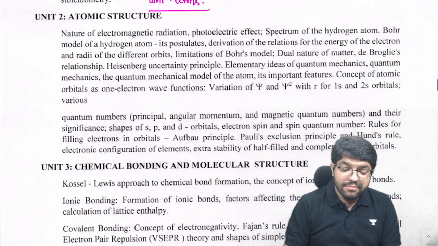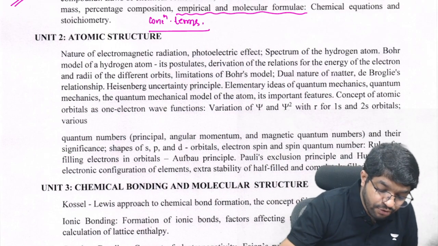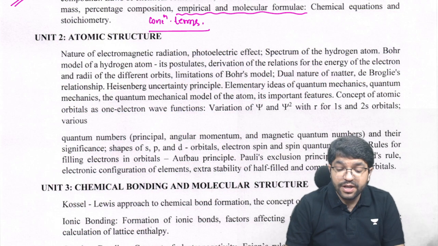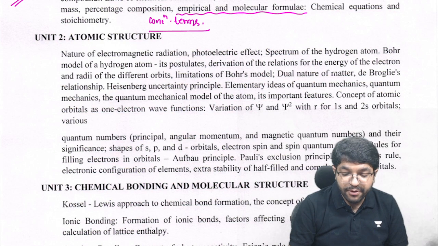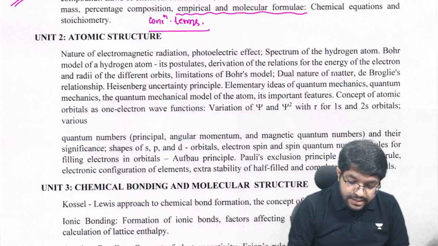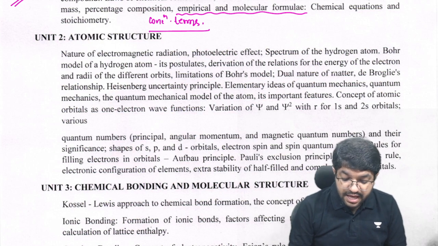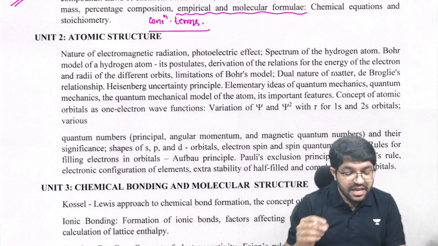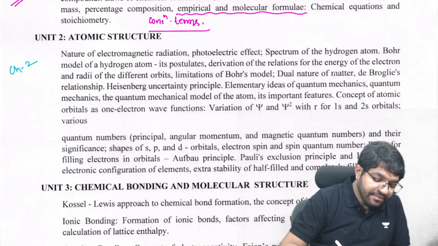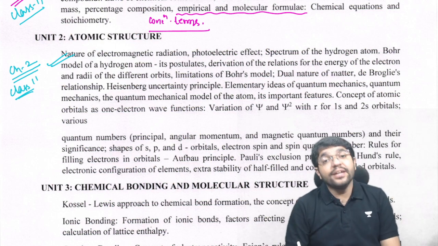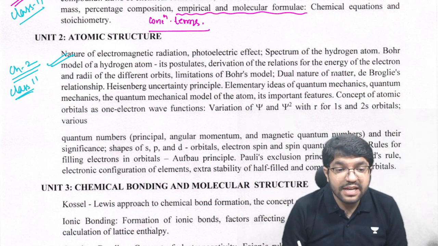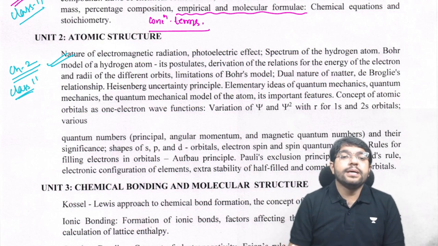Moving forward, we have atomic structure: nature of radiation, photoelectric effect, spectrum, Bohr model, then dual nature, de Broglie, Heisenberg, quantum mechanics, quantum wave model concept. Then we have quantum numbers and their significance. Everything in chapter 2 is covered. Class 11th chapter 2 is in your syllabus. You have to remember that class 11 chapter 2 is in your syllabus.